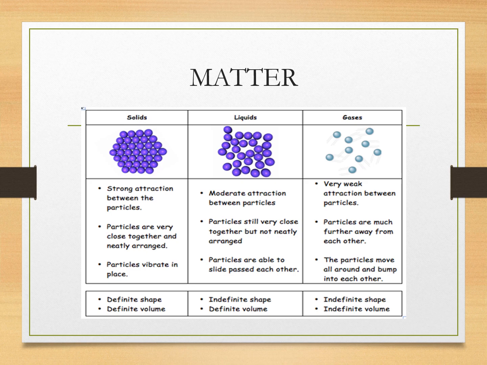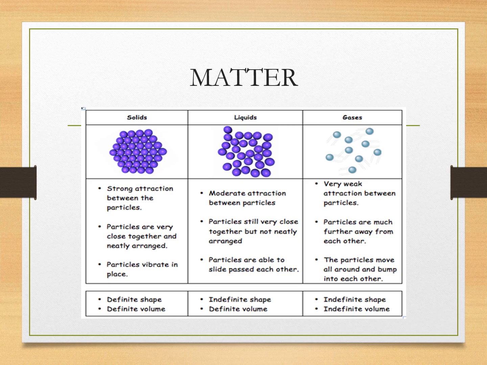Coming to the liquid state of matter, we find moderate attraction between particles. Particles are still very close together but not neatly arranged. Particles are able to slide over each other. Hence, the liquid state of matter has indefinite shape and definite volume.